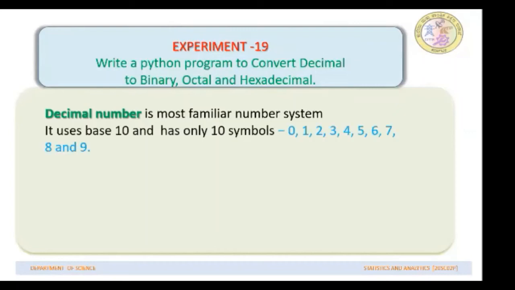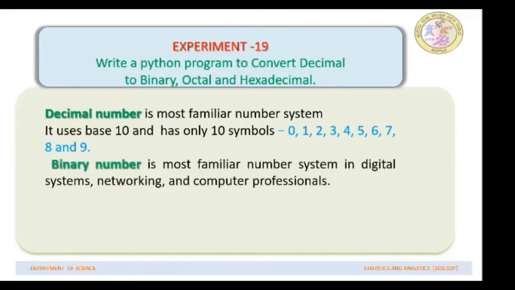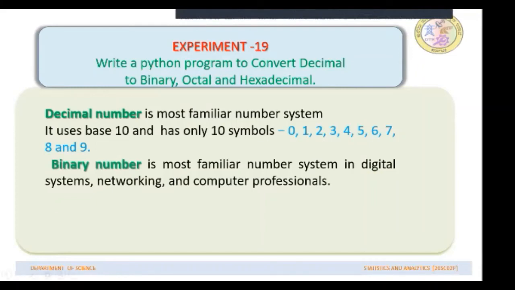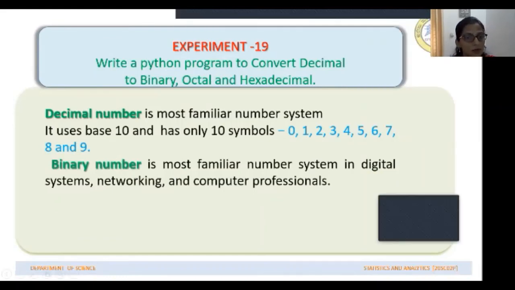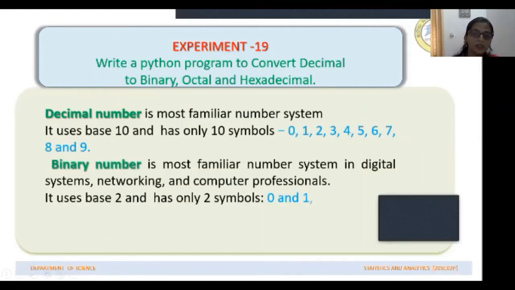This uses the base 10 and it has 10 symbols from 0 to 9, and all the other numbers are written in terms of these. And the binary number system is the most familiar number system in digital systems, networking and computer professionals. This uses the base 2 and has symbols 0 and 1. The other numbers are written as combinations of 0 and 1.